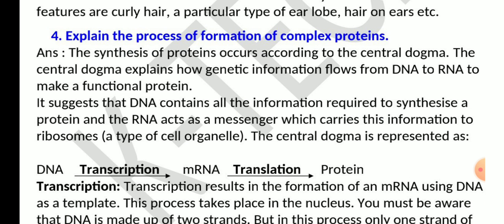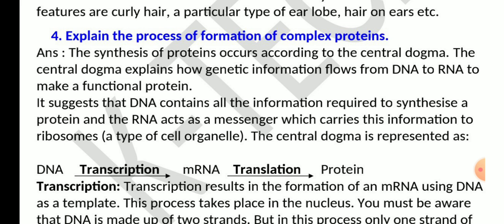Let's see the next answer. Explain the process of formation of complex protein. Answer. The synthesis of proteins occurs according to the central dogma. The central dogma explains how genetic information flows from DNA to RNA to make a functional protein.